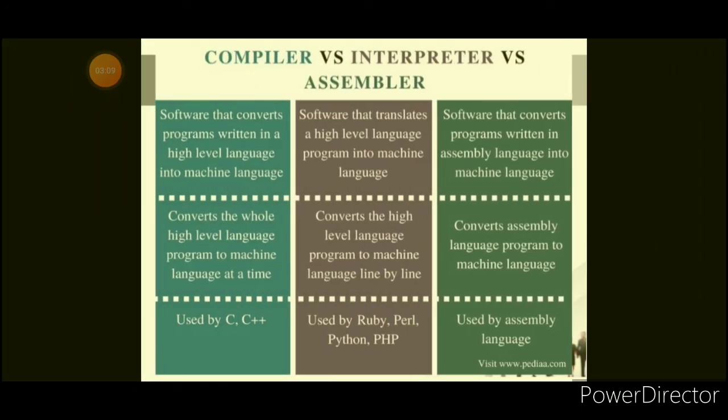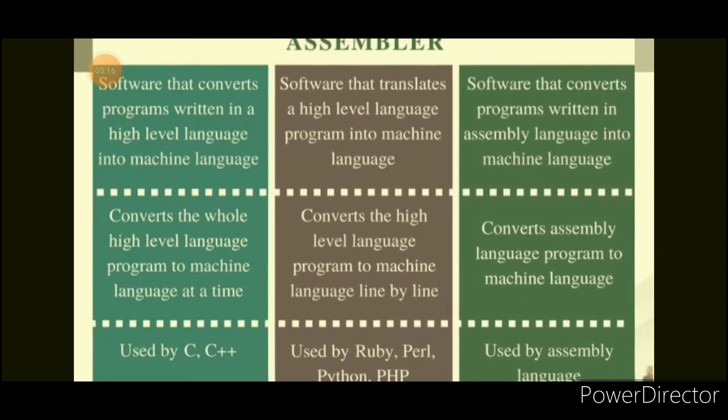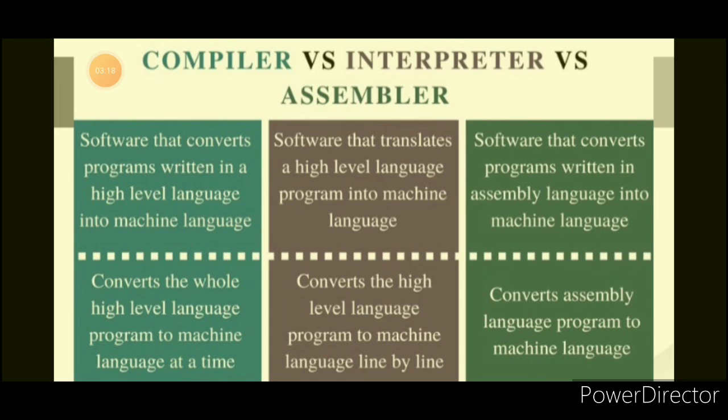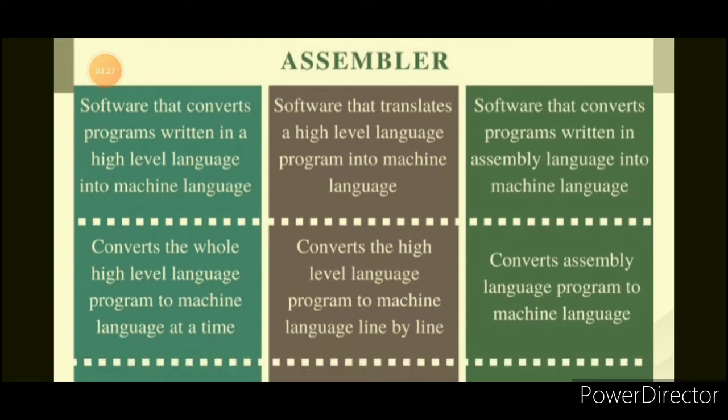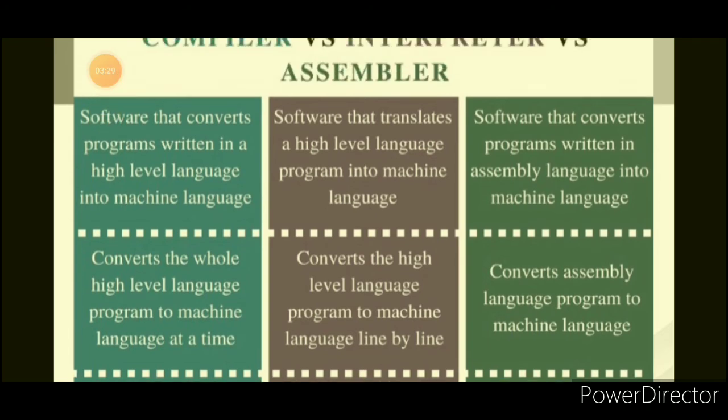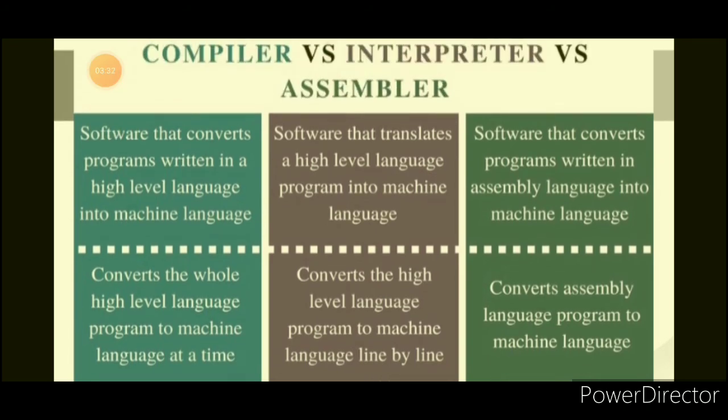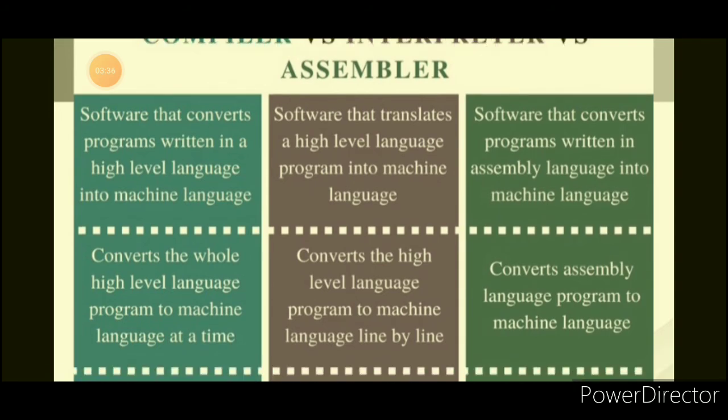Now in this picture you can see the differences between the compiler, interpreter and assembler. See, the first column is for the compiler, the middle one is for the interpreter, and the third one is for the assembler. So a compiler is software that converts the program written in high level language into machine level language. An interpreter also translates high level to machine level, but the software that converts the program written in assembly language into machine language is called the assembler.